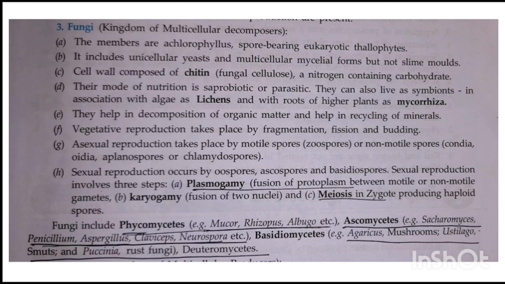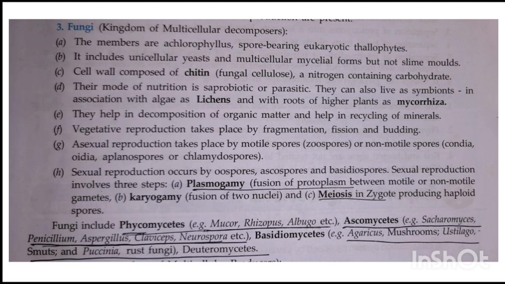They show symbiotic relationships, as in lichen, where they live with algae, and in mycorrhizas, where they show symbiotic relationship with higher plants. They help in decomposition of organic matter and recycling of minerals.